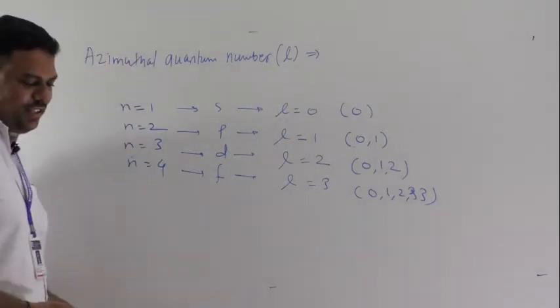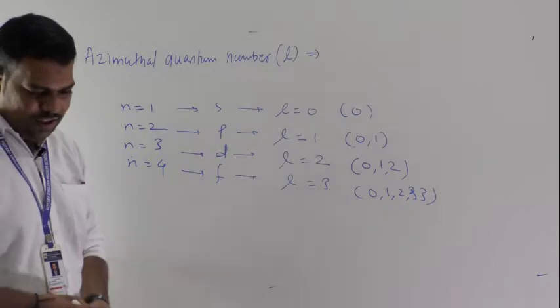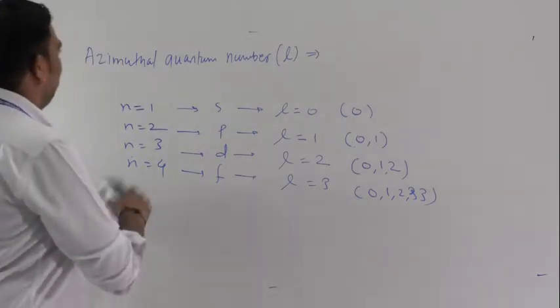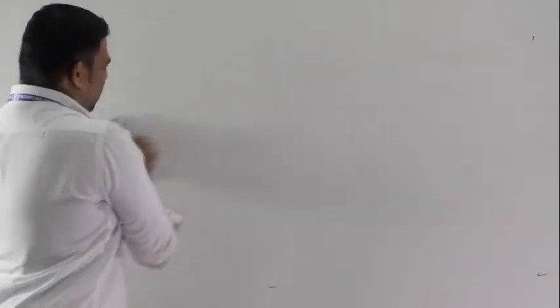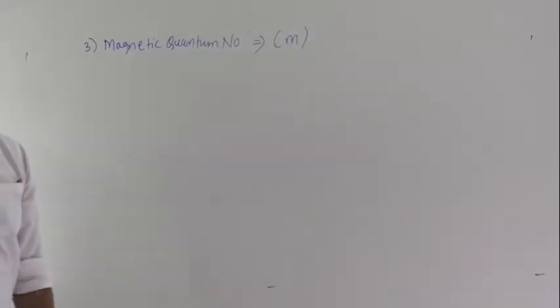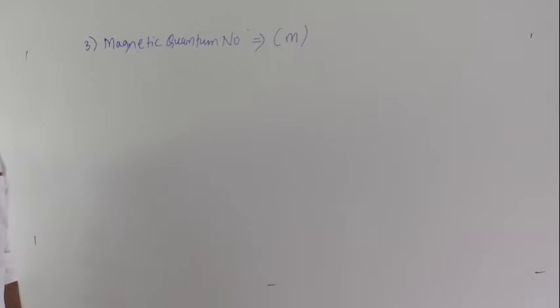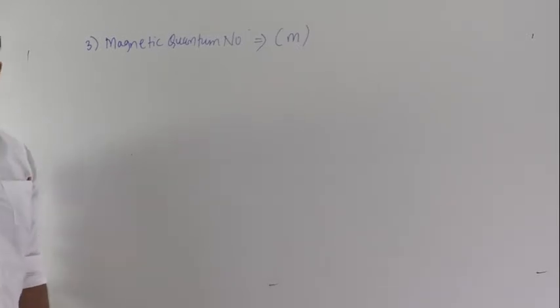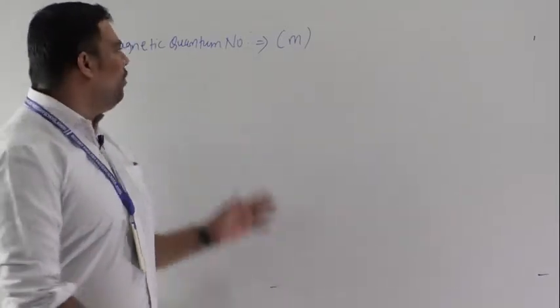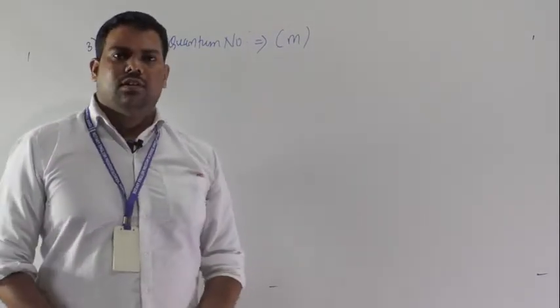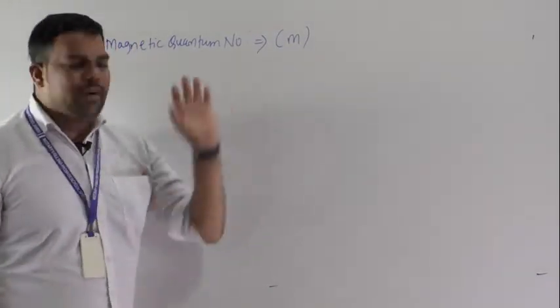So our next topic. Hello students. Now we will see our next quantum number, the magnetic quantum number.